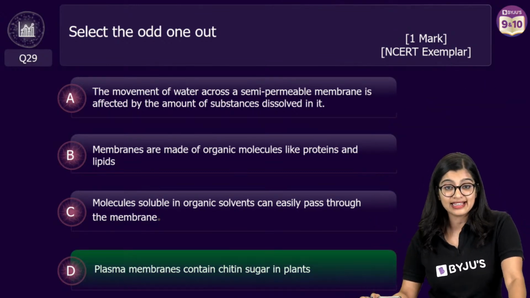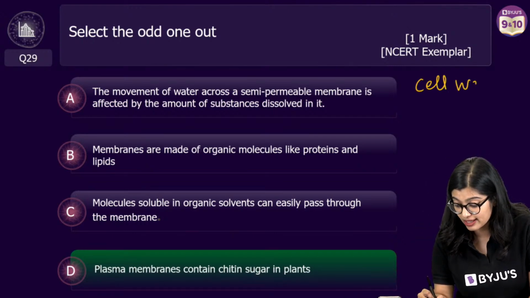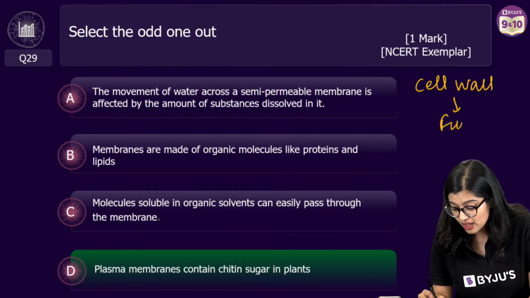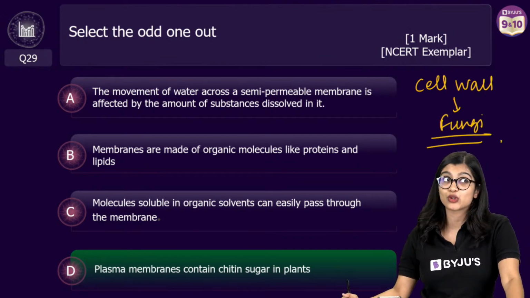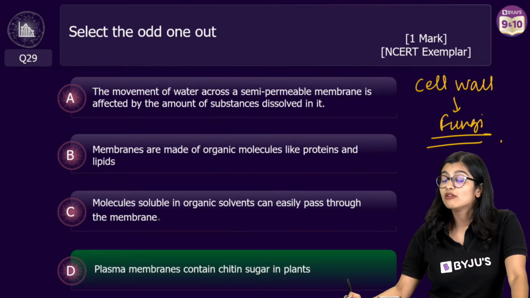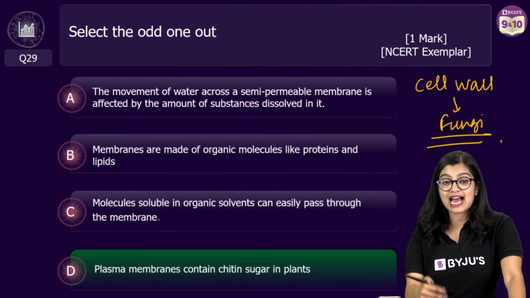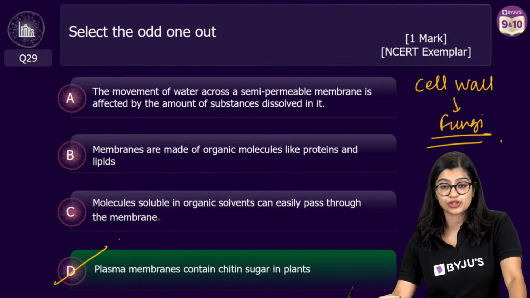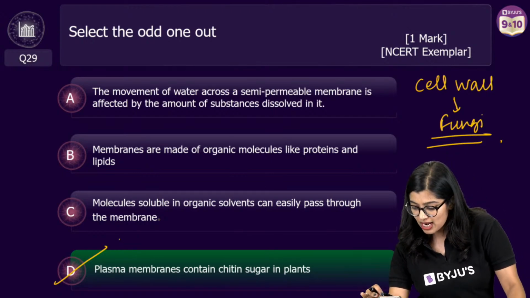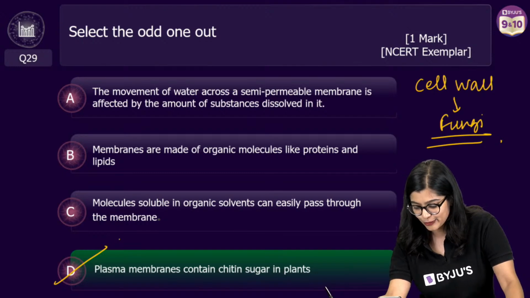Now we know chitin, as we all know, is something that makes up the cell wall in fungi. Okay? We do not find it in the case of the plasma membrane. We find phospholipids, we find proteins, we find cholesterol, but we do not find chitin sugar, right? We find that in the cell wall in fungi, which is why the odd one out is option number D. Although a large percentage of you got confused, many of you got the correct answer, right?